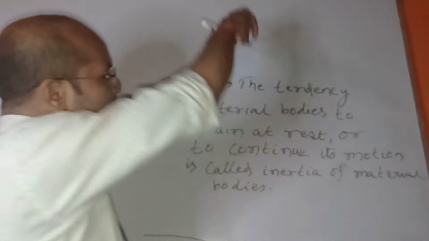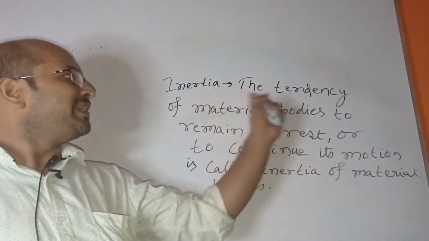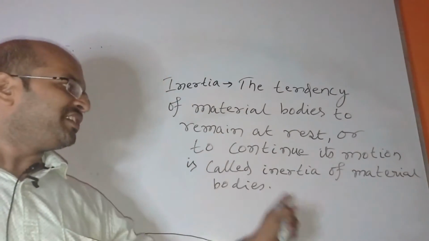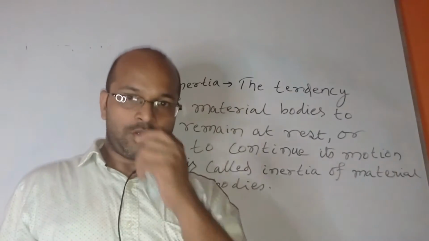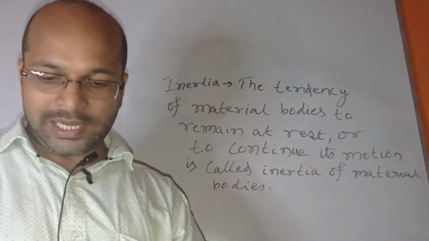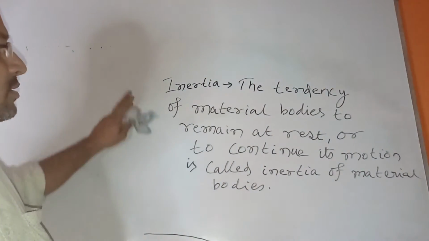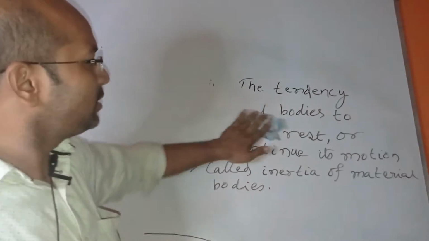Okay, so what do you mean by inertia of material bodies? The tendency of material body to remain at rest or to continue its motion is called inertia of material bodies. Okay, so now let us do an example of it. I hope you have written this. Let us do another example of it.